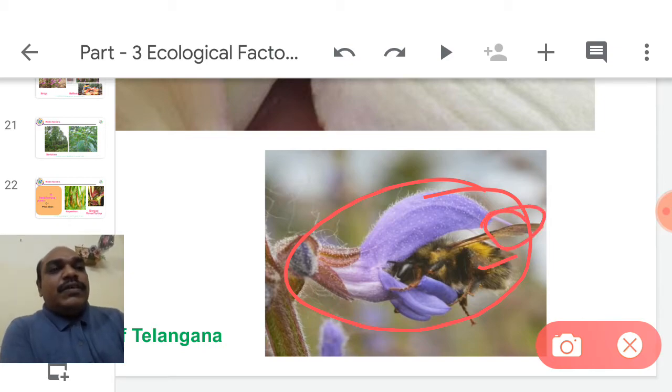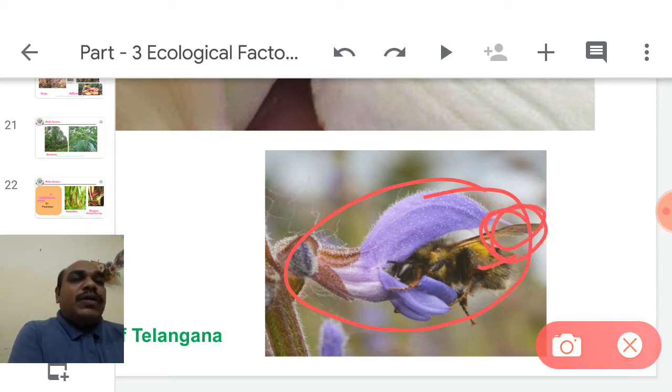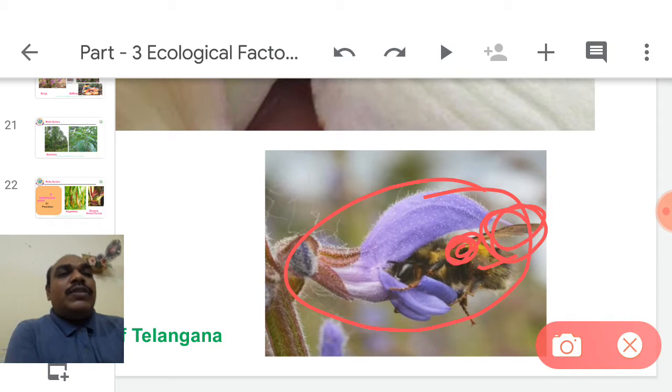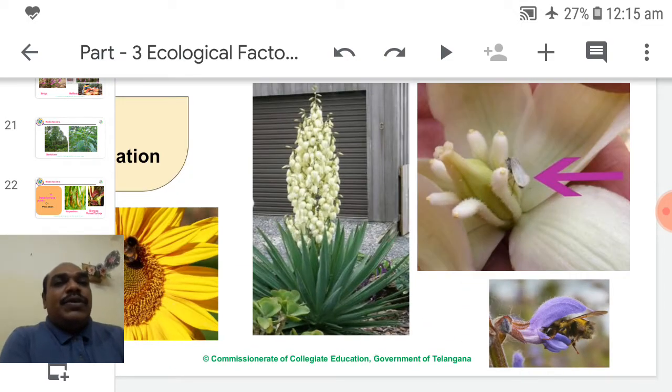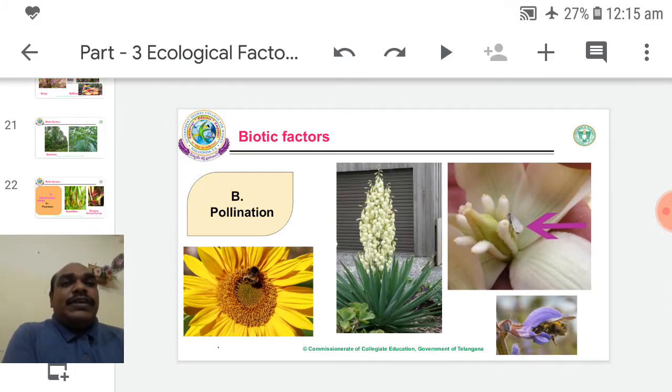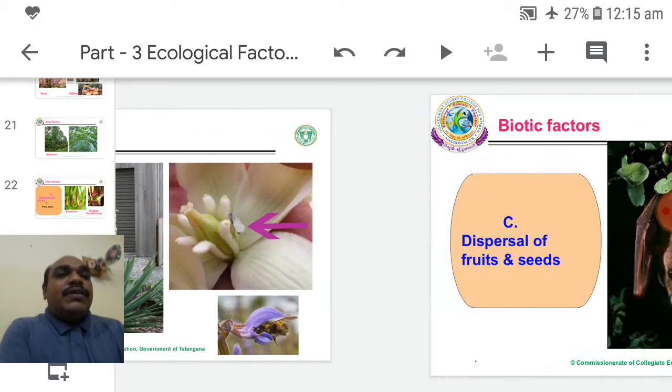So this is the stigma. It is not visible, but the stigma is there. If pollen grains are present over the bee's wings, that pollen reaches the stigma and cross-pollination takes place. So insects play a vital role in pollination. Approximately 70% of pollination is done by insects. The remainder is done by animals and some other things.